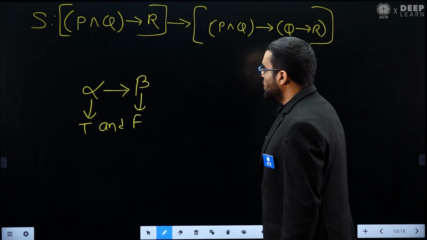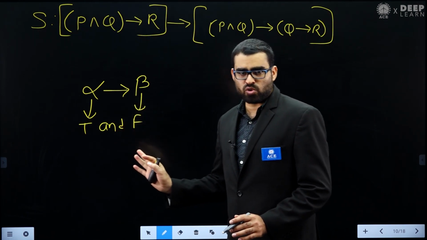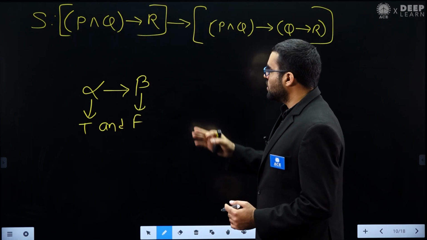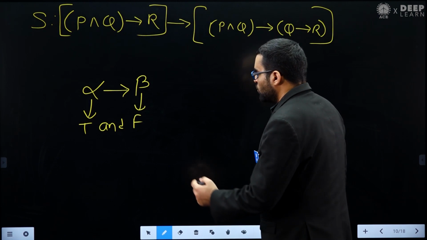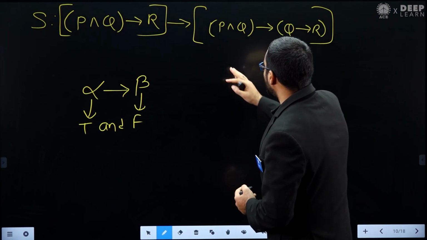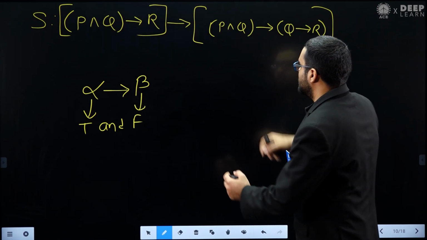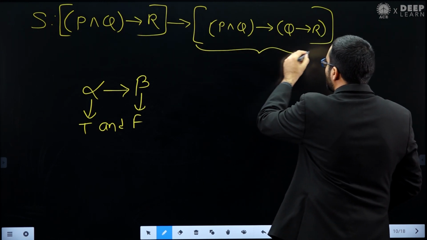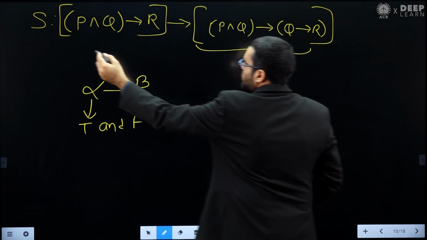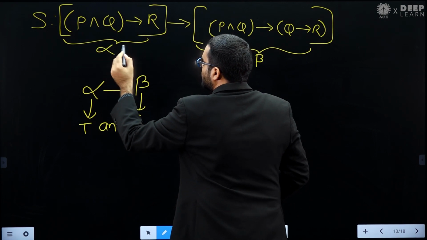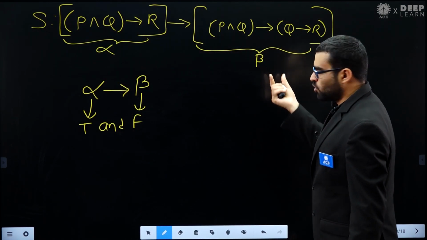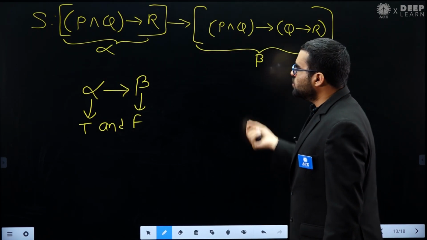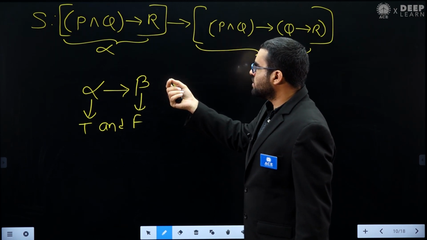Okay, now let's see whether this case is possible or not. So what I will try to do is, this is our beta and this is our alpha. I will make this beta false, then I will try to make this alpha true.